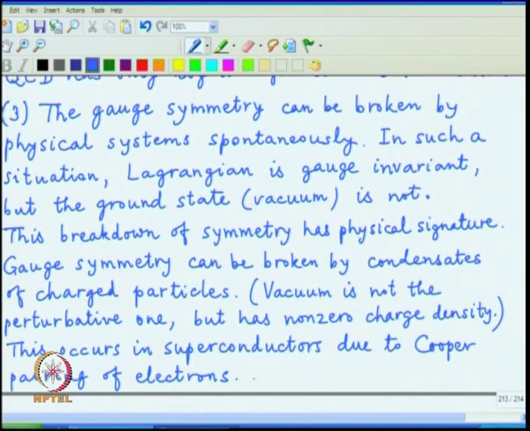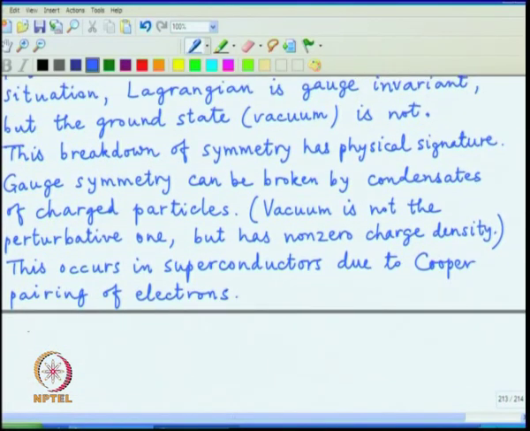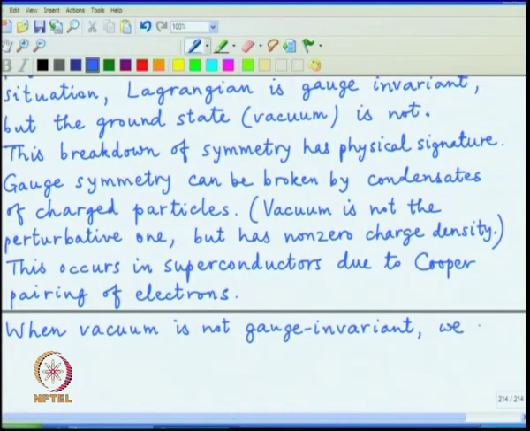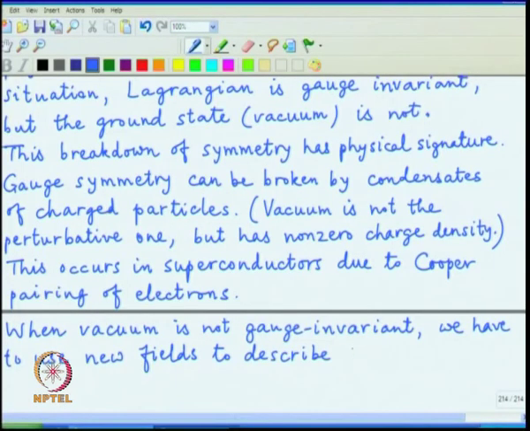So, we cannot handle the description in the perturbative language anymore, because the vacuum is now completely different, and we have to use new fields to describe the theory.